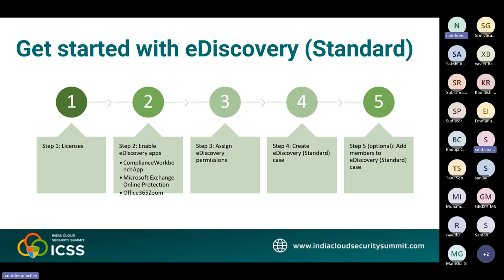And then step 3 is to assign e-discovery permissions. To access the e-discovery standard or be added as a member of an e-discovery standard case, a user must be assigned the appropriate permissions.